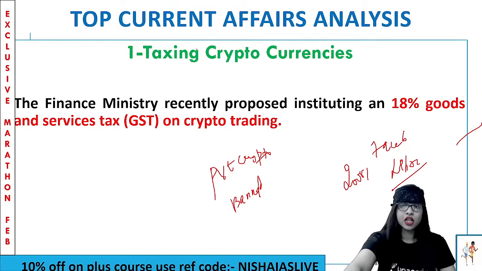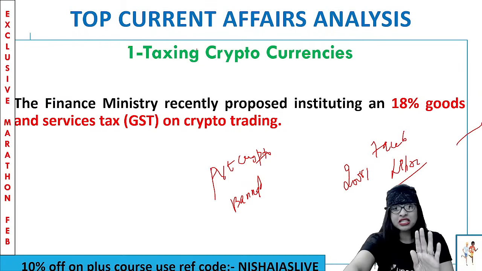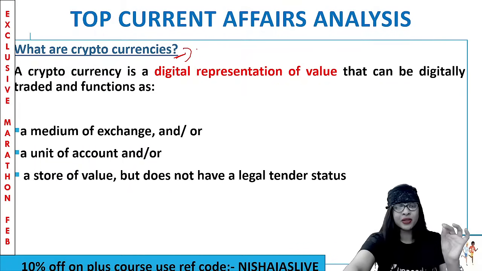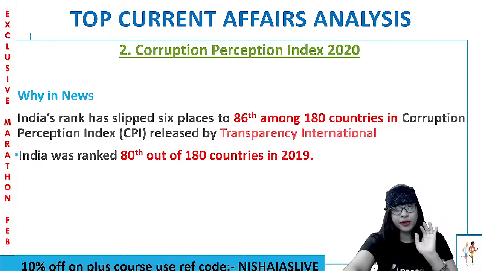That is why this particular topic was taken. As simple as that, we are done with this topic. So as far as this topic is concerned, the only single point is 18% GST on crypto trading, and what is cryptocurrency and its other functionalities. With that, we are done with that particular topic in a short, sweet and simple manner. Moving on to the next topic.